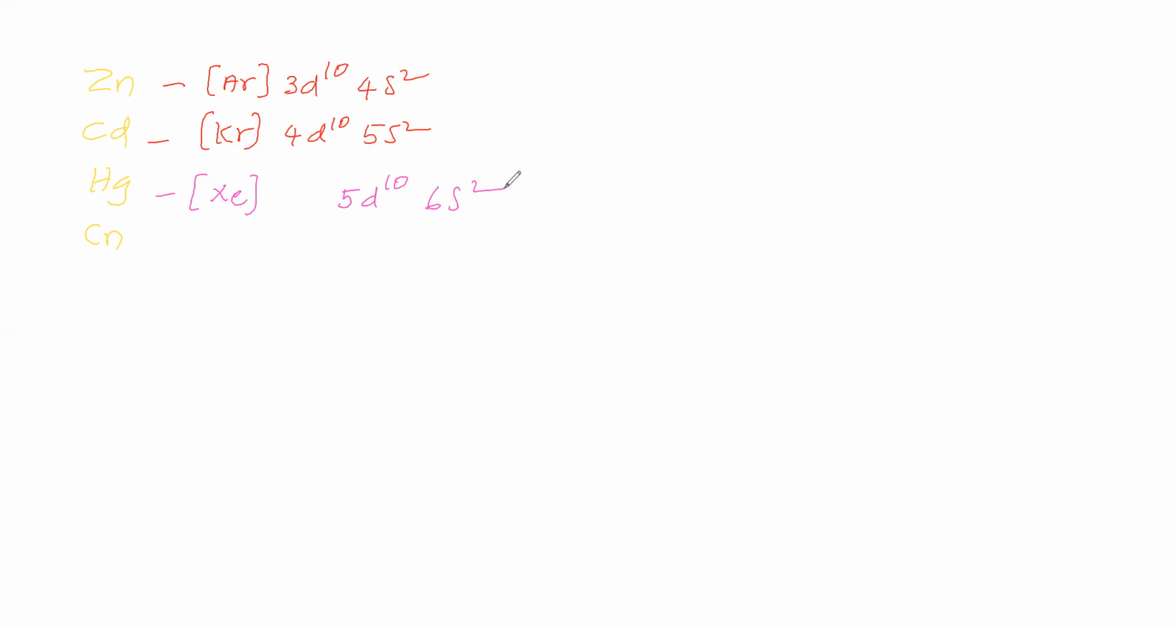Now you see the xenon atomic number. Xenon atomic number is 54. Mercury atomic number is 80. Let us count the electrons: 54 plus 10 plus 2. How much does it come? 66. But atomic